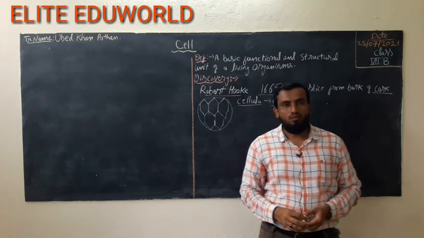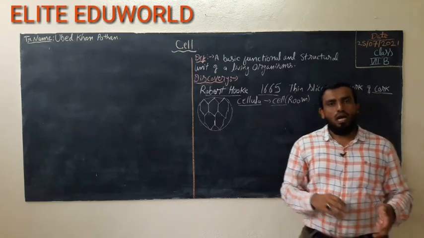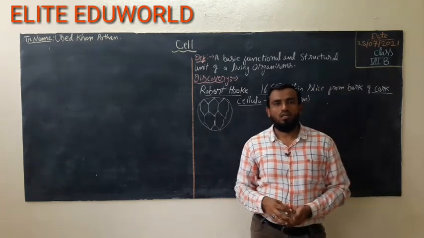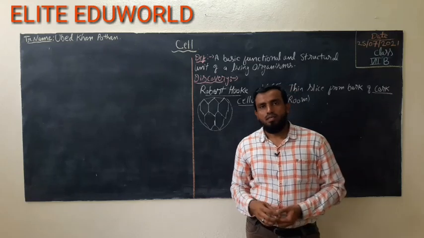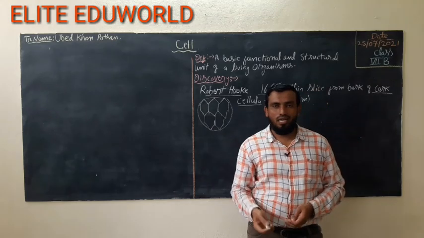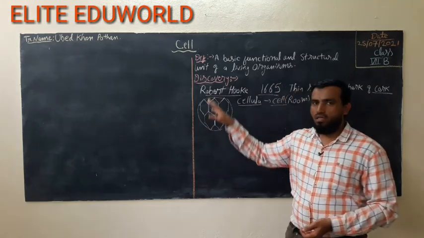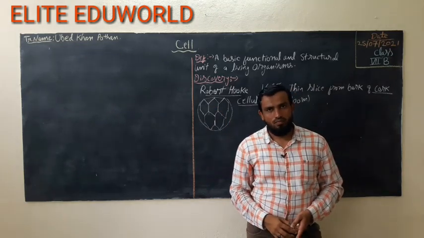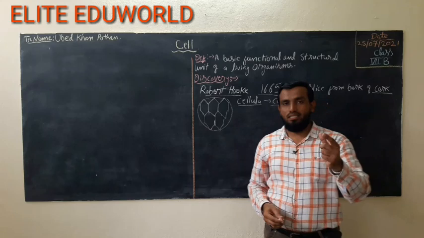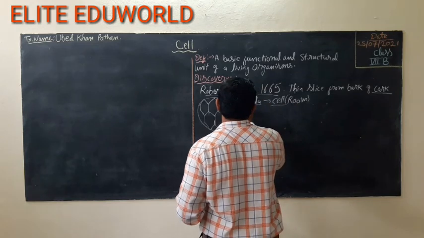Okay students, now let's see what the basic types of cells are. We know that plants have cells and animals also have cells. First of all, there are different organisms which are called unicellular or multicellular. So first we will discuss that, then I will show you the structure of the plant and animal cell. Let's see first the organisms which are made by only one cell. What are they called? They are called unicellular.